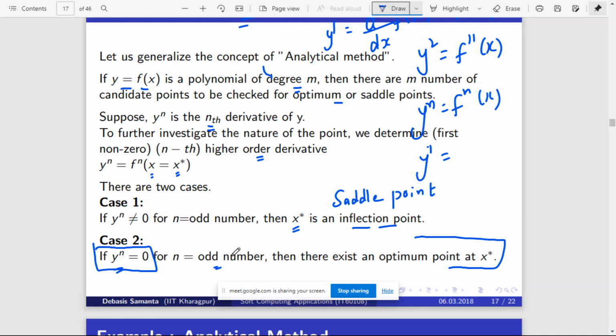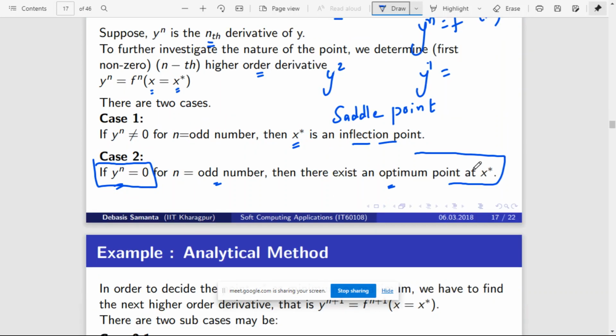After taking the first level derivative, you check is there any x star such that y1 is equal to 0. If you find such an x star, then it means there is an optimum point at x star. If you could not find one, then all those x stars are nothing but saddle points. So you have to take the second level derivative y2, and keep on taking derivatives until you find a point x star where yn is 0. Only then will we stop taking derivatives. So now we know that for this x star there is an optimal point available.